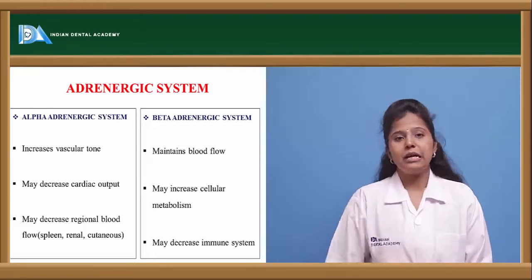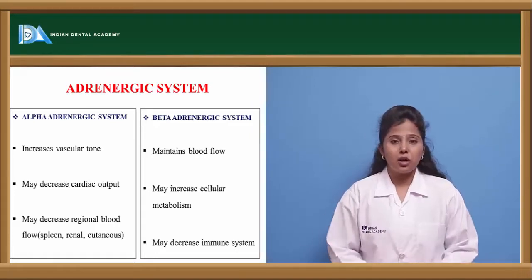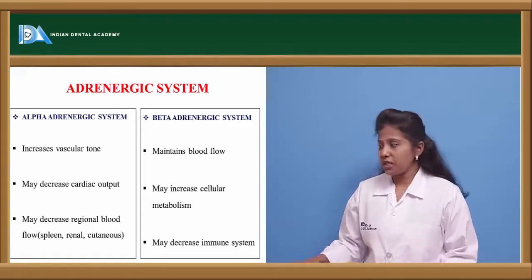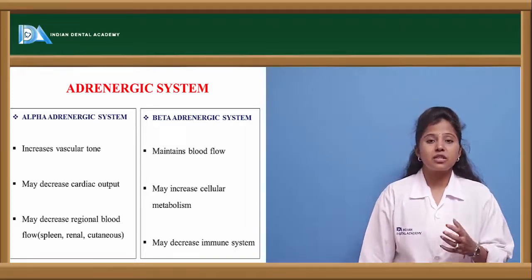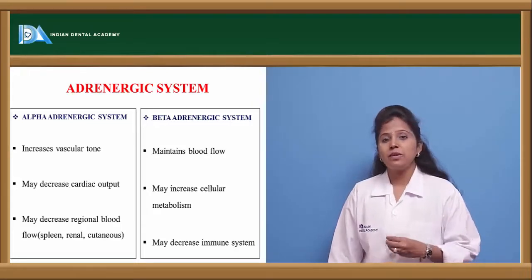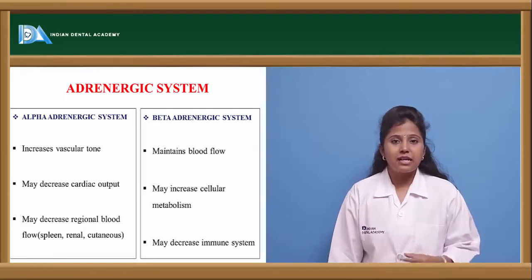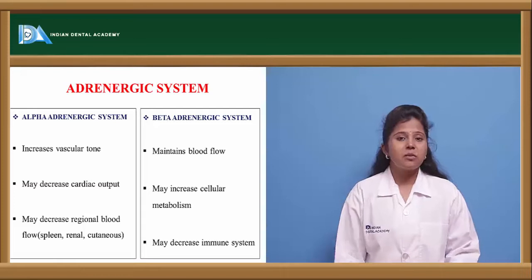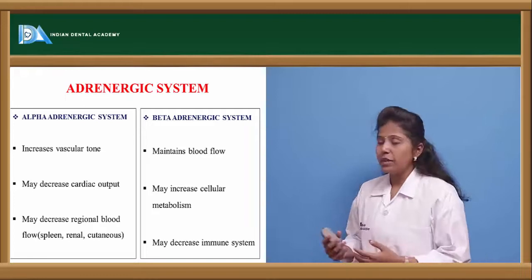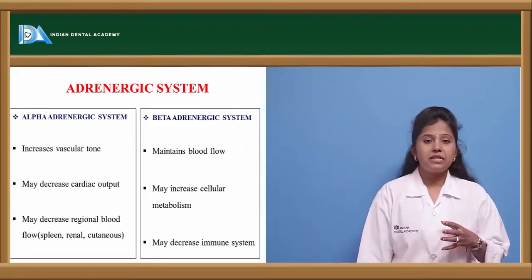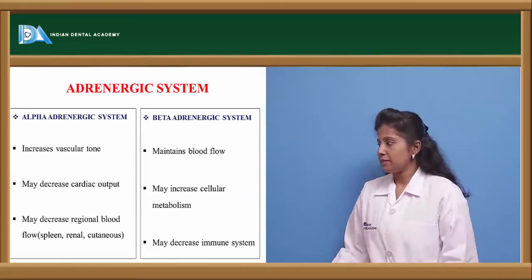And what are the effects of beta adrenergic system stimulation? In the beta adrenergic system, the blood flow is not altered; it is maintained constant, but it decreases cellular metabolism. The various metabolic reactions occurring in the cell can be decreased, for example fatty acid metabolism, glycolysis, and the TCA cycle. Cellular metabolism can be decreased because of beta adrenergic stimulation, and the immune system functioning may also be decreased.